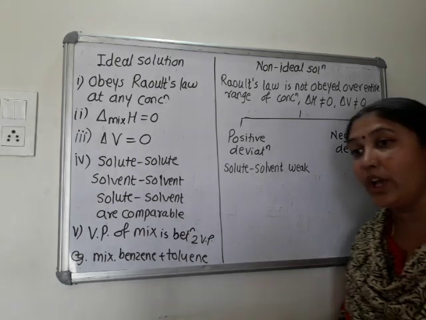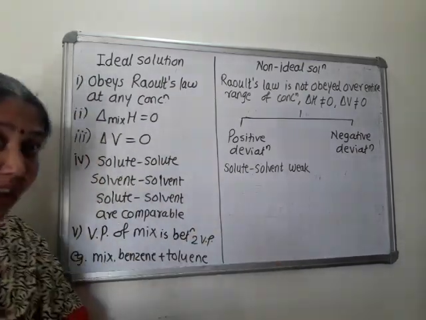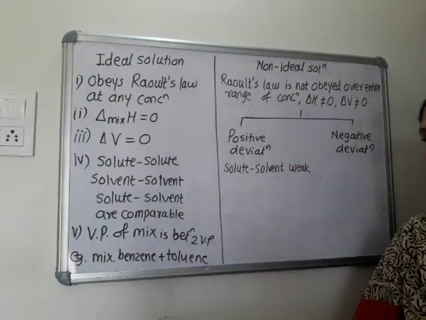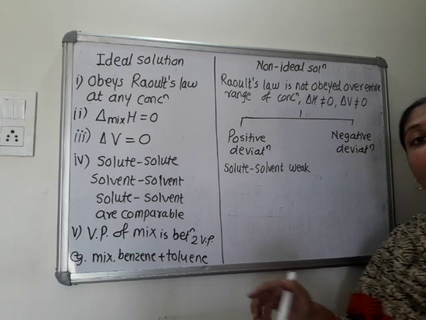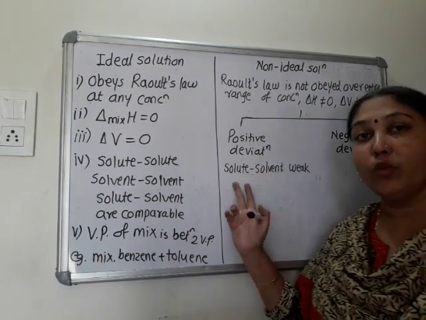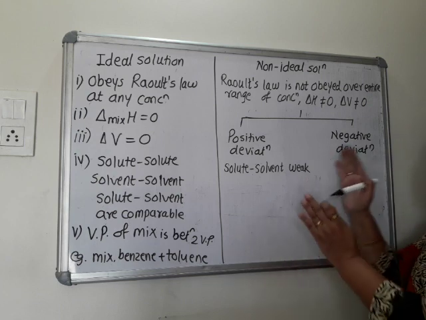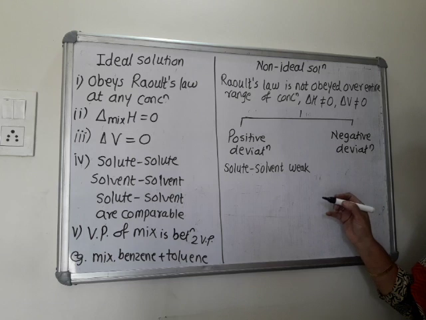Here solute-solvent interaction is weaker than solute-solute and solvent-solvent interaction. In an ideal solution, what is expected? All these interactions are equal. Here what is observed? Solute-solvent interaction is weaker. So what in case of negative deviation? Here that interaction will be stronger.